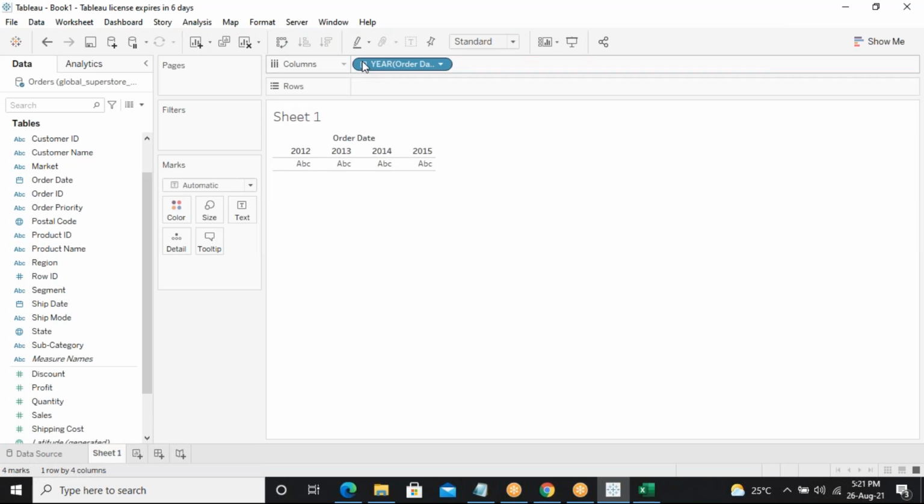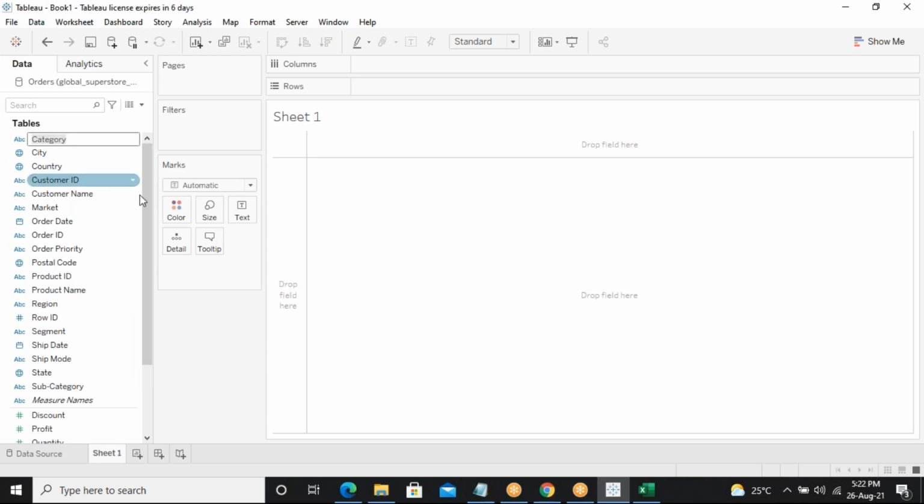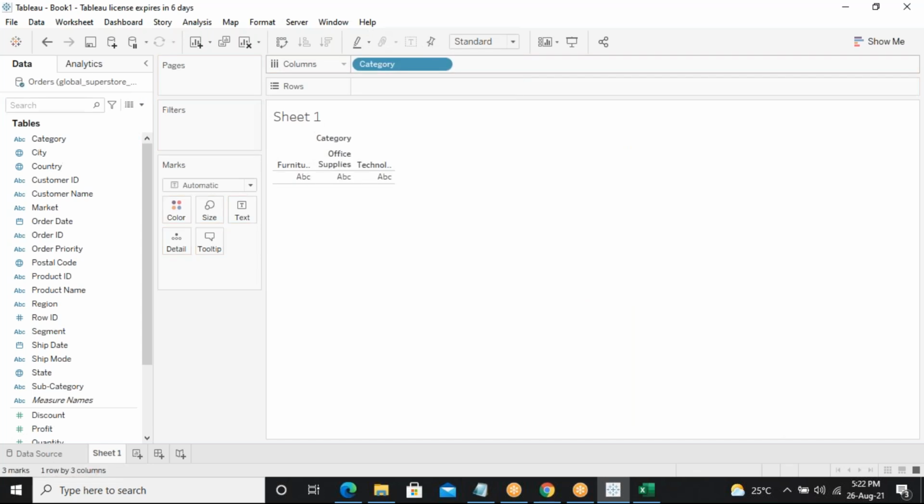Clear, right? And the same thing, what if I take anything from the measures, and what if I drop it somewhere, what happens? Let's say I remove this one, we don't want this one. I'll take a category from here. If I take category from here, it will differ slightly, and I just drag and drop it into columns.